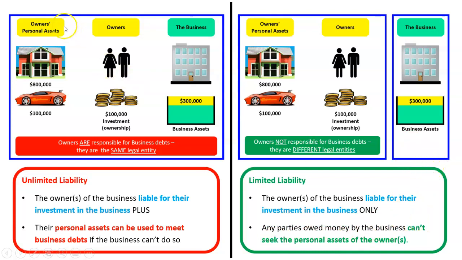So to summarize and simplify it, just say with unlimited liability, you can lose your personal assets if the business goes broke. And with limited liability, you cannot. The personal assets of the owner can't be used to meet the debts.